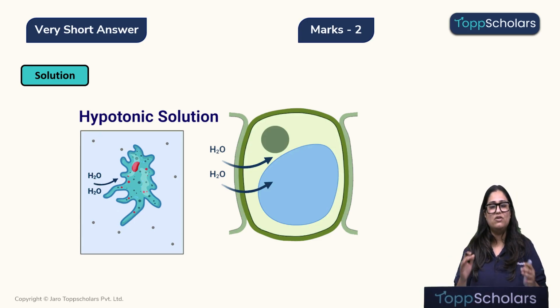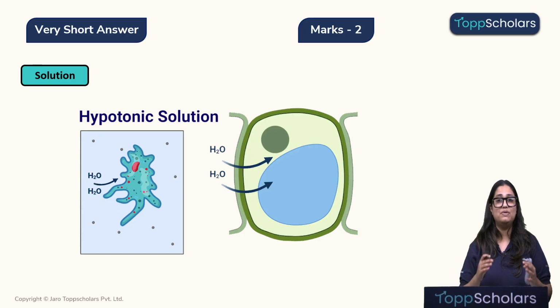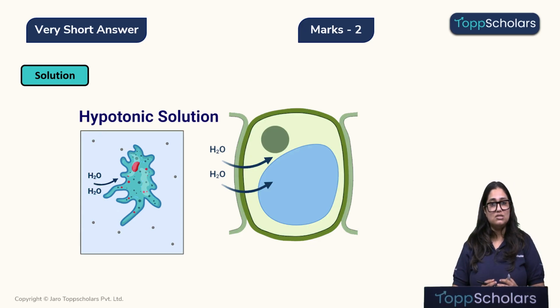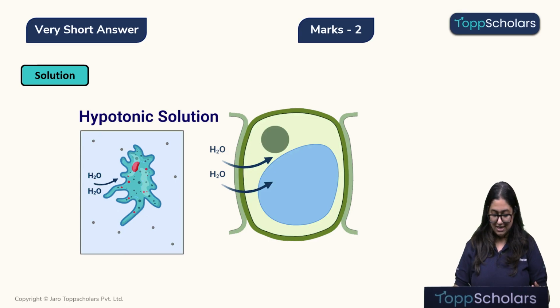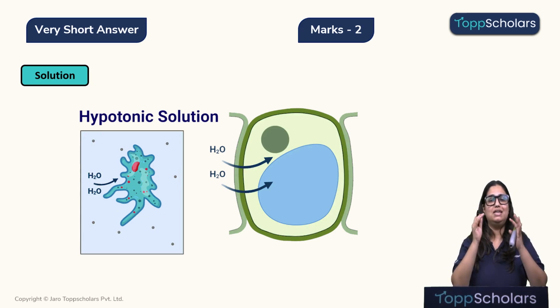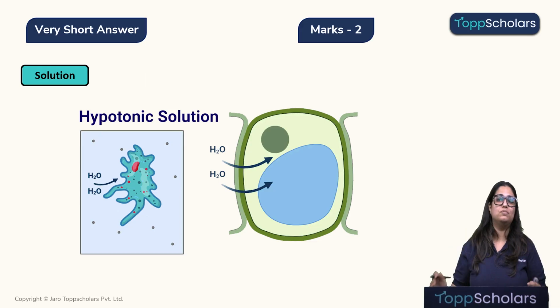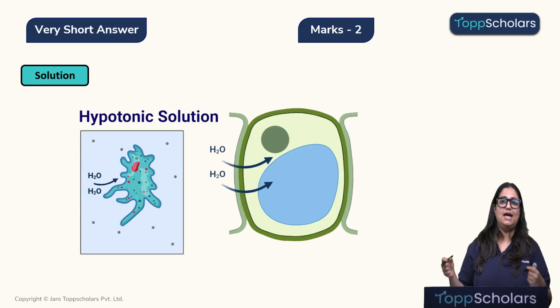However, the swelling of the onion cell will be limited. It will not be at risk because we have a very strong cell wall. You can see over here, children, the onion cell has a very thick, very protective and rigid cell wall. It will not allow the onion cell to burst open so quickly because it will limit and take care of that pressure.